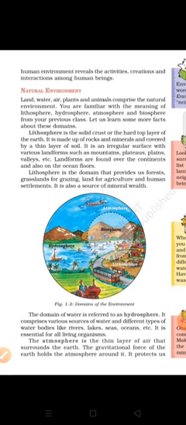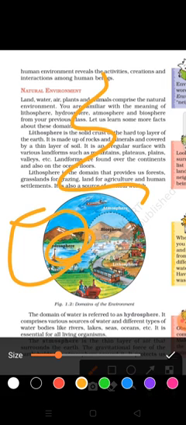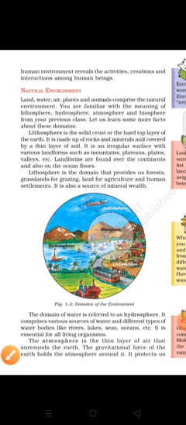The domain of water is referred to as the hydrosphere. Which one is called hydrosphere? The domain of water. So you can easily see here, that is called hydrosphere, domain of water. And river also is part of that, lake also is part of that, and springs also, waterfall also, all are part of hydrosphere. River, lake, seas, oceans, etc. are essential for all living organisms. Without water we cannot survive, you all know.